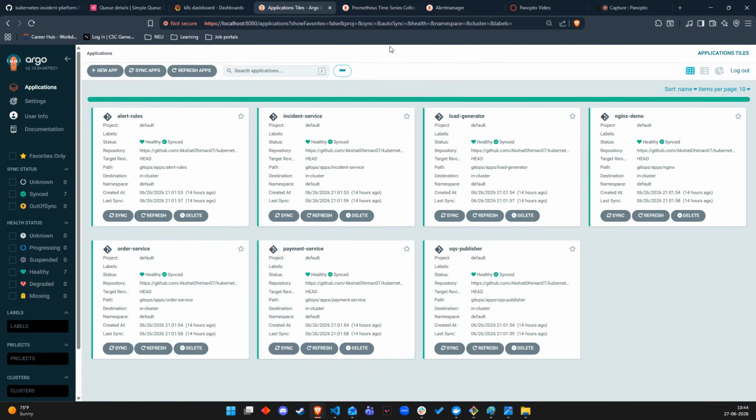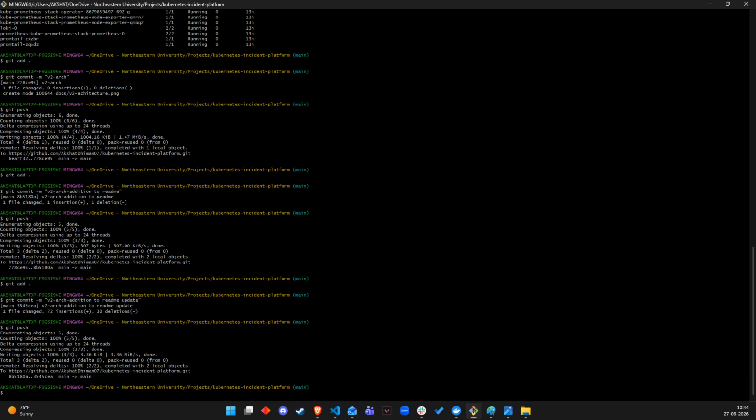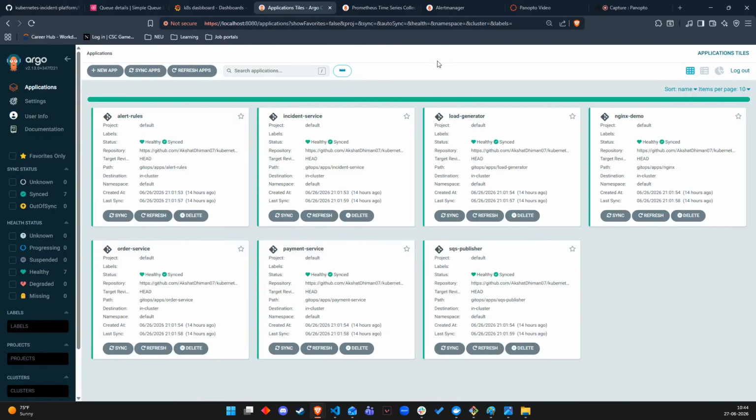We are using Argo CD from a GitOps perspective. If we push anything from our local machine to GitHub, Argo CD detects the changes, and the polling frequency is 3 minutes over here. Once Argo CD detects the changes, it refreshes and syncs the application running on Kubernetes with GitHub. So that's how we are managing Argo CD and the GitOps perspective.